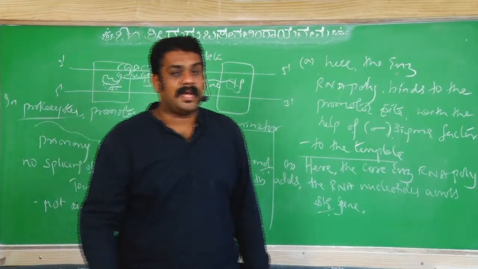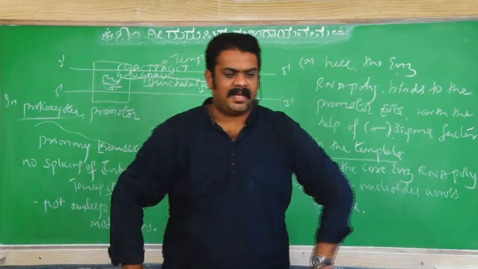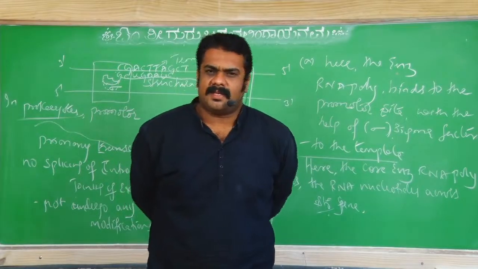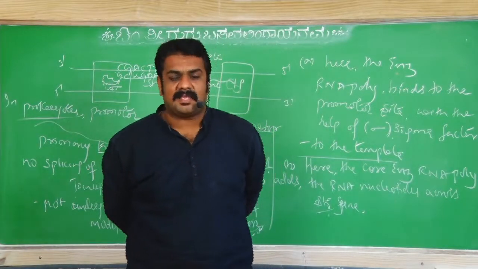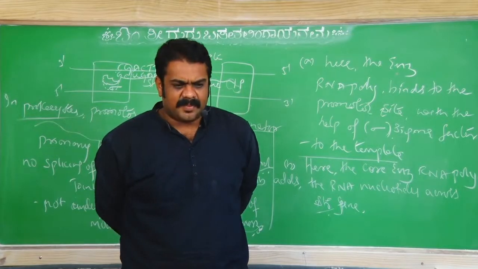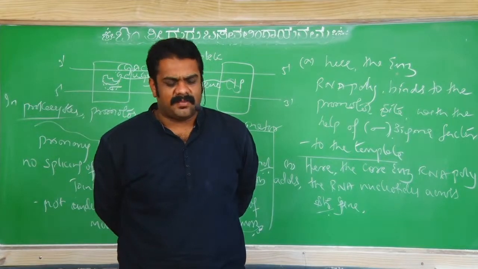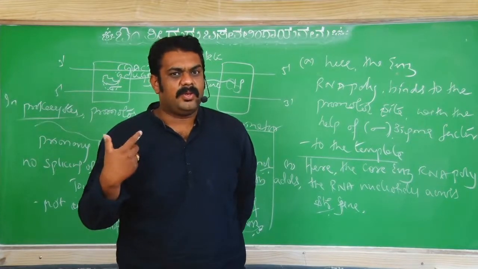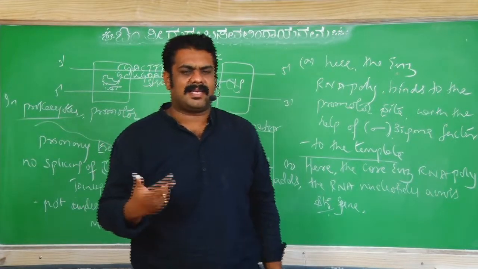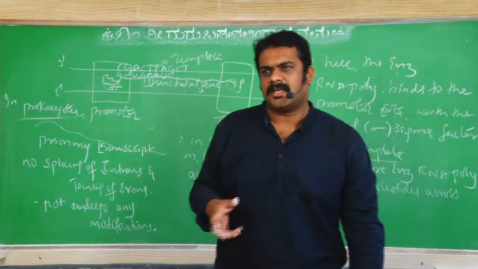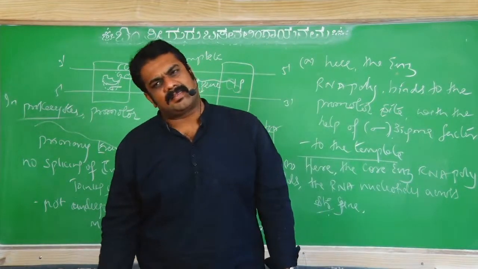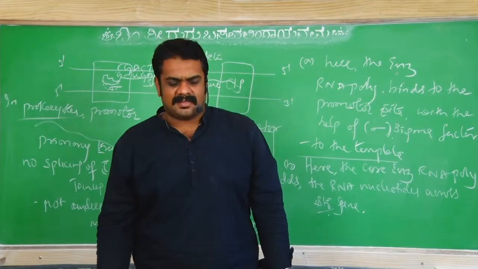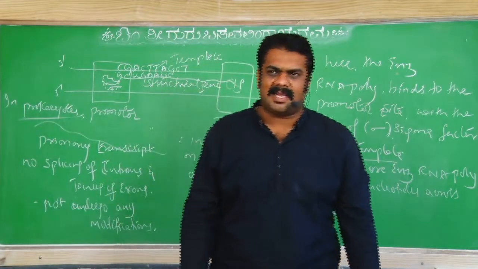So, in case of eukaryotes, there are different types of RNA polymerases. Polymerase 1, polymerase 2, polymerase 3, so whatever. We will discuss transcription in eukaryotes. How does transcription occur in eukaryotes? We shall see this in the next class.